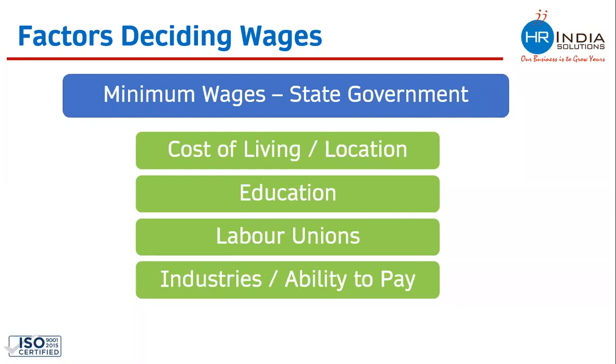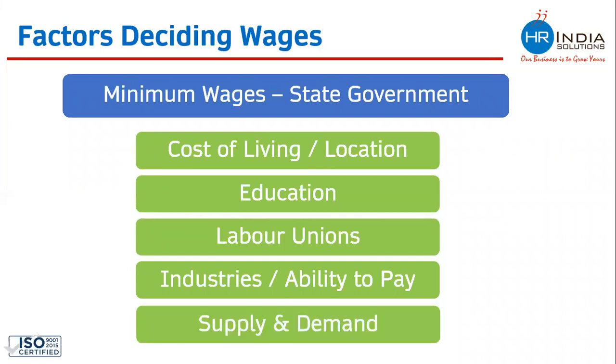Whenever the government declares the minimum wages, they differ on the basis of industries. For the agriculture sector, there is a different set of minimum wages. For mining industries, there is a different set of minimum wages, and for the manufacturing sector, the minimum wages are different. The government also declares minimum wages for different industries. And supply and demand, which we understood in the previous slide: on the basis of demand and supply of any particular kind of manpower or skill set, the wages or salaries are getting decided.